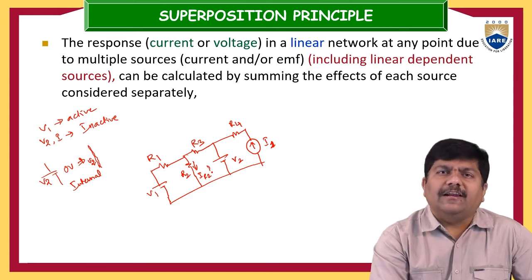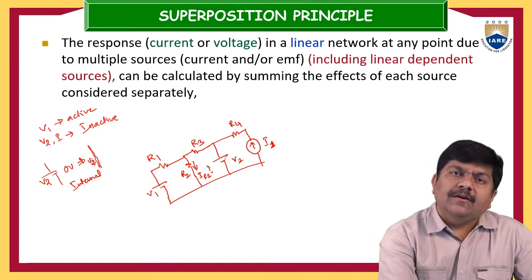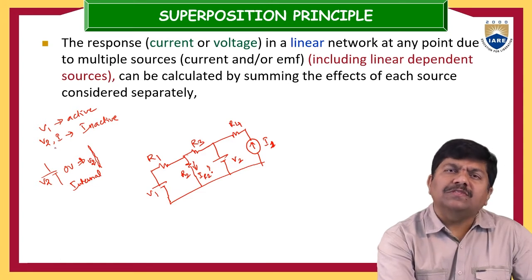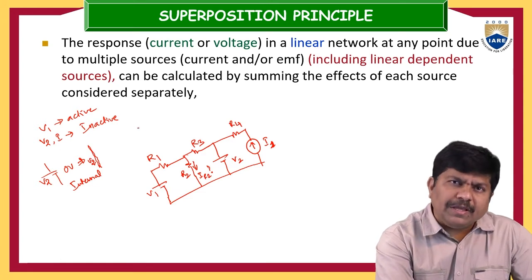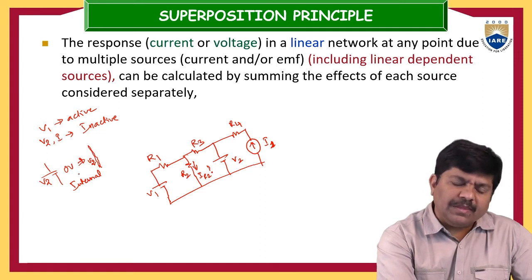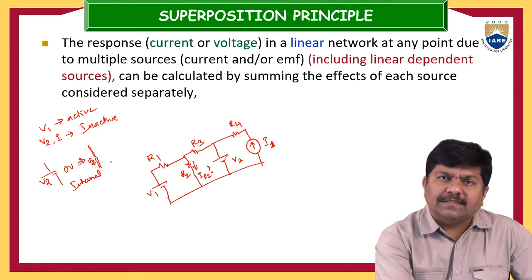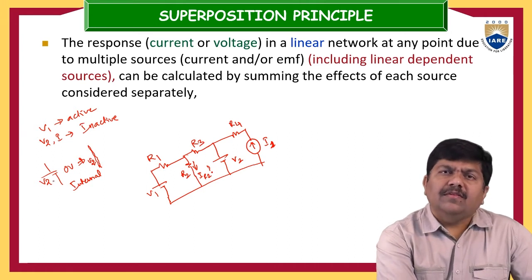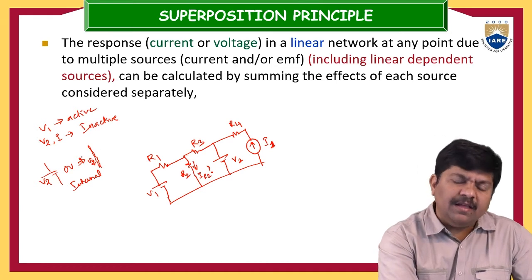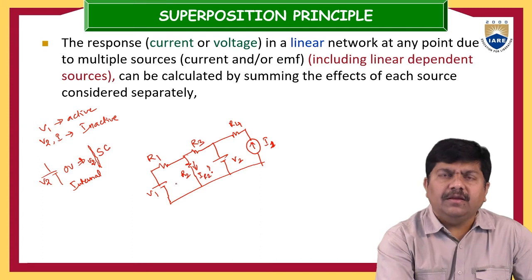Turning off a voltage source means the contribution of that particular voltage source must be 0 in the electrical network. Here we are taking V1 as active and assuming V2 and the current source as inactive. How can we make them inactive? The voltage source should be represented with its internal resistance, which in the ideal condition is 0. Indirectly, the voltage sources should be short circuited. That is the important point.